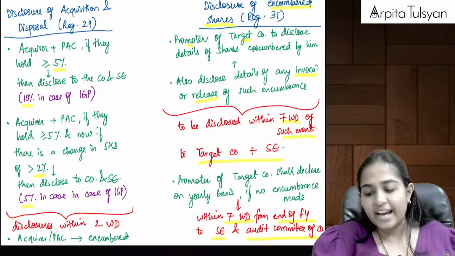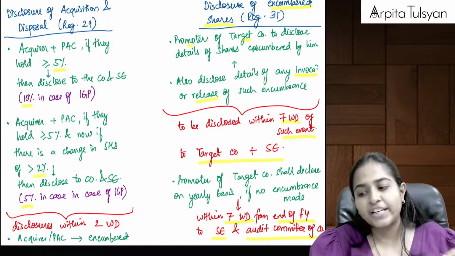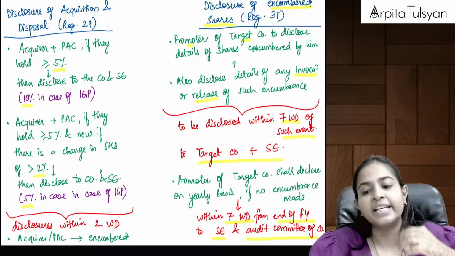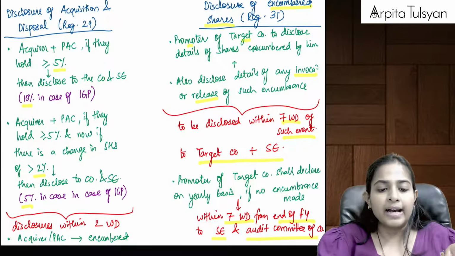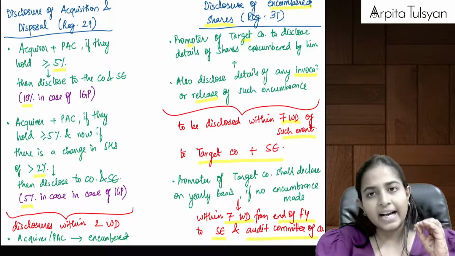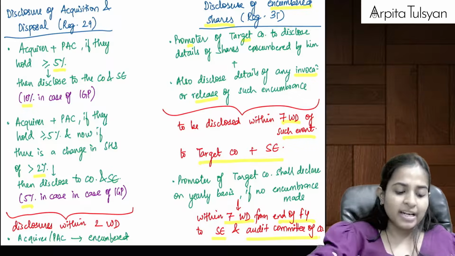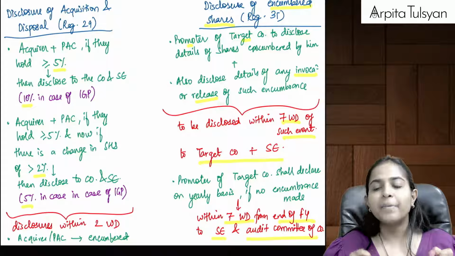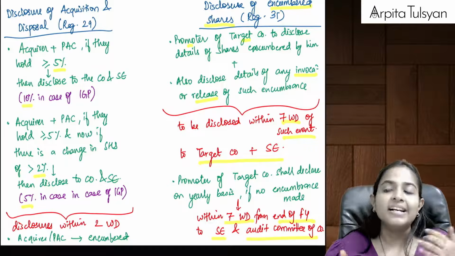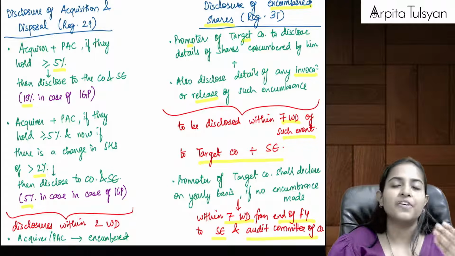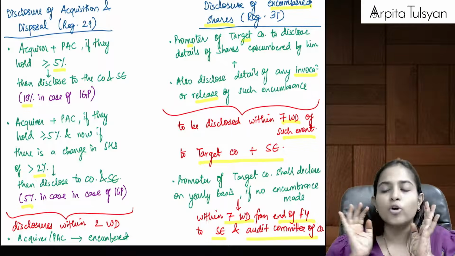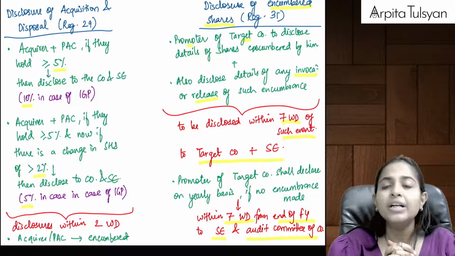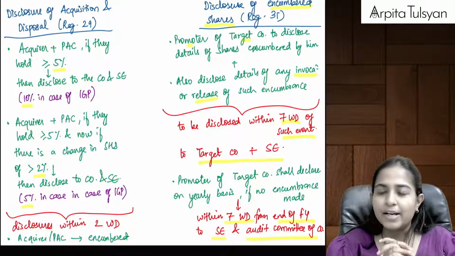Whenever they have given any shares, or acquired any shares by encumbrance, or received any shares during release of any encumbrance, they are required to disclose about the encumbered shares. Encumbrance is important because that determines whether the shares are freely transferable or not. So in case of acquirer or PAC and in case of promoters also, both of them are required to do the disclosure. Are you clear with this?